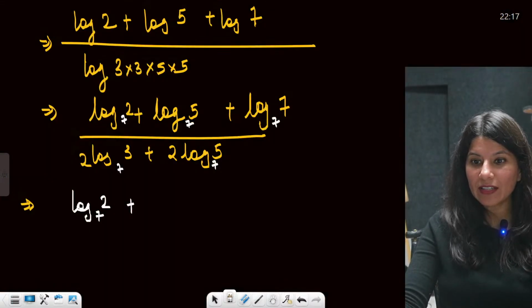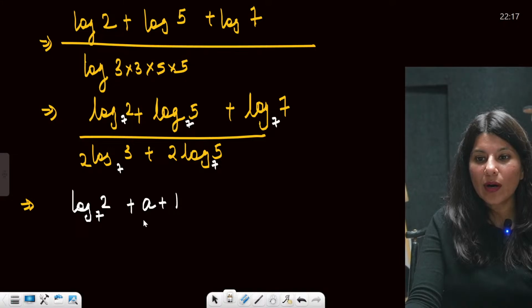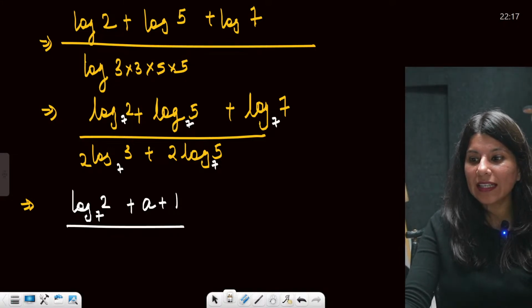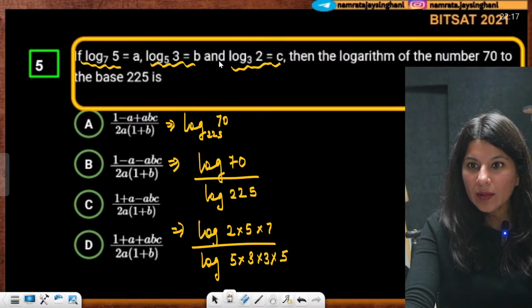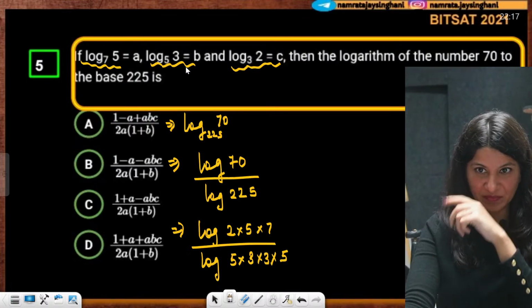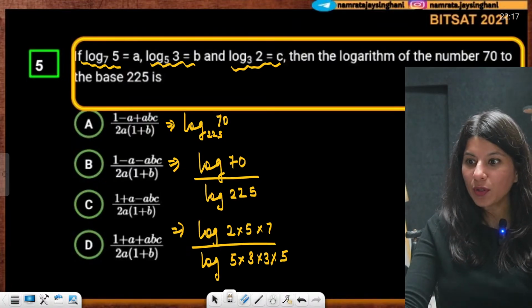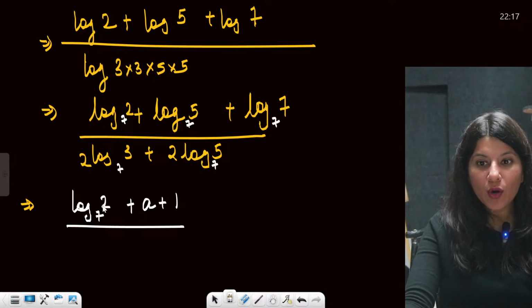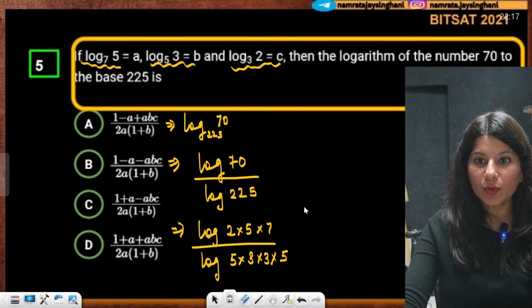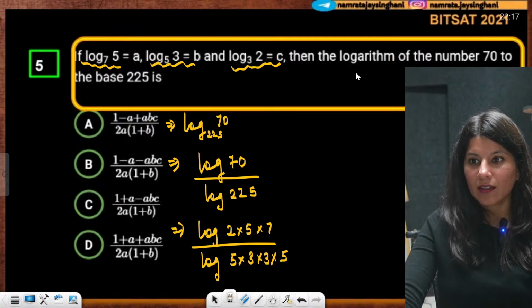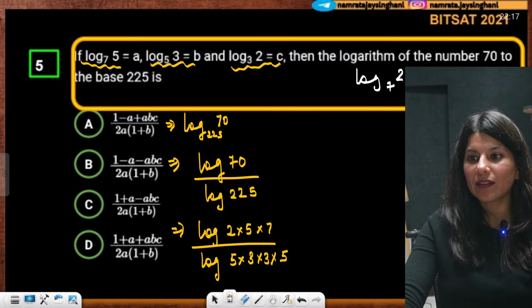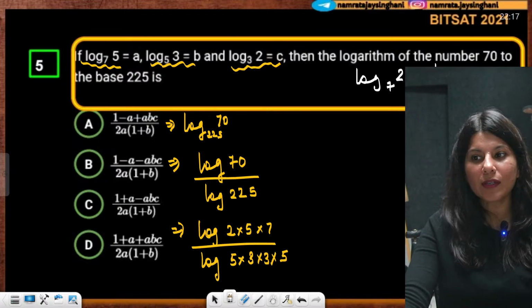Log 5 to the base 7 is A, plus 1 whole upon log 3 to the base 7. Log 3 to the base 7 is nothing actually. And one more thing. See, what do you want actually if I go ahead? I want log 2 to the base 7. Okay, log 2 to the base 7. So log 2 to the base 7 is actually log 2 upon log 7.